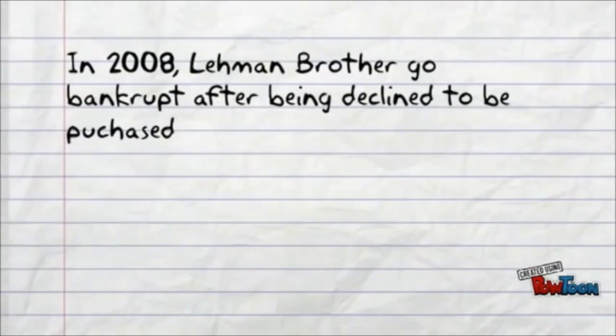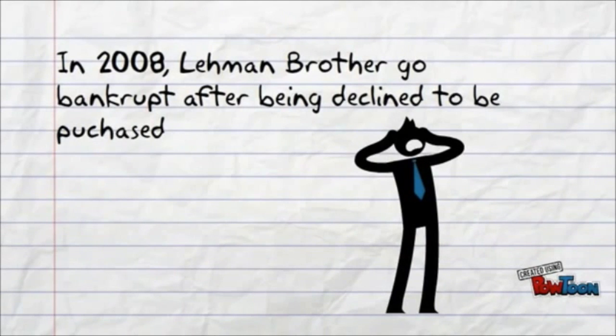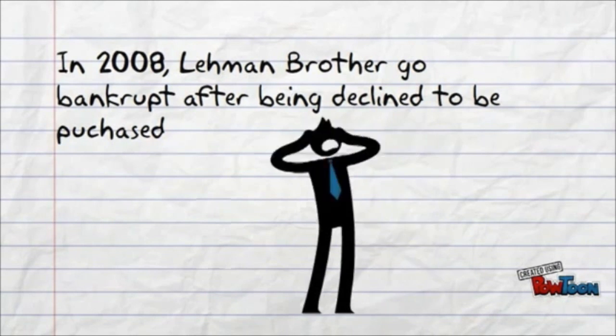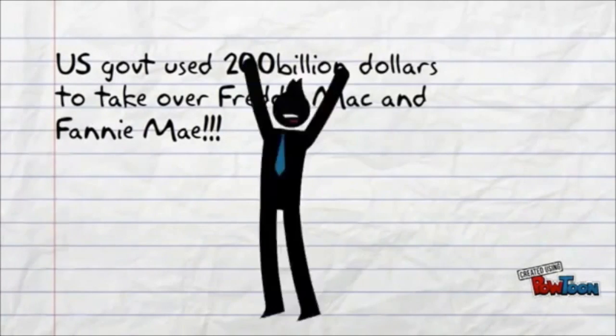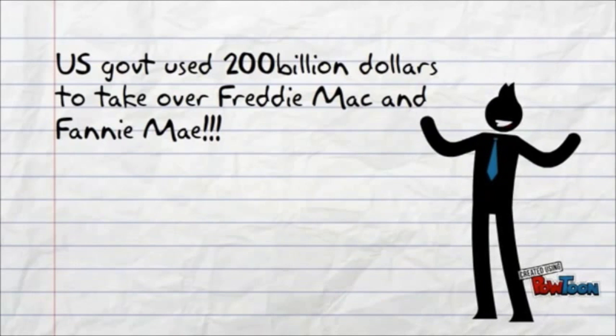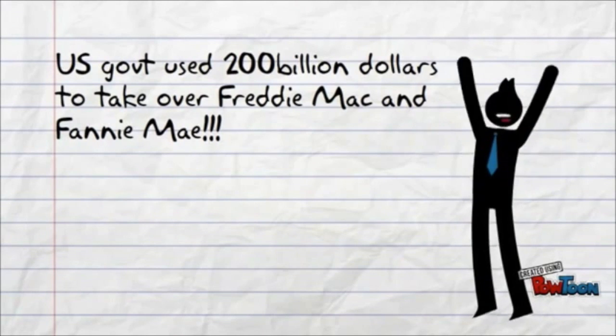In 2008, the famous Lehman Brothers, which was the fourth largest investment bank in the USA, went bankrupt after both Barclays and Bank of America ultimately declined to purchase the entire company. In the same year, the US government announced using approximately $200 billion to take over Freddie Mac and Fannie Mae.